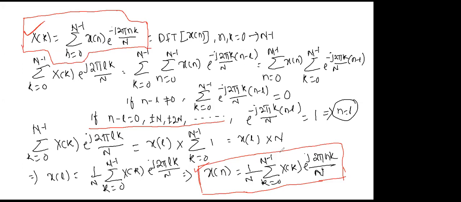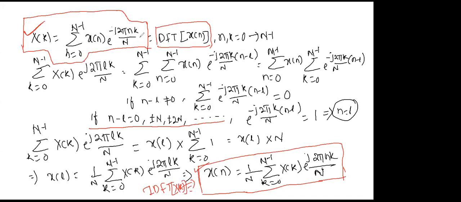So these two are very important for us. This is the DFT, discrete Fourier transform of the sequence x of n, and this is the IDFT, inverse discrete Fourier transform of x of k, which equals x of n.